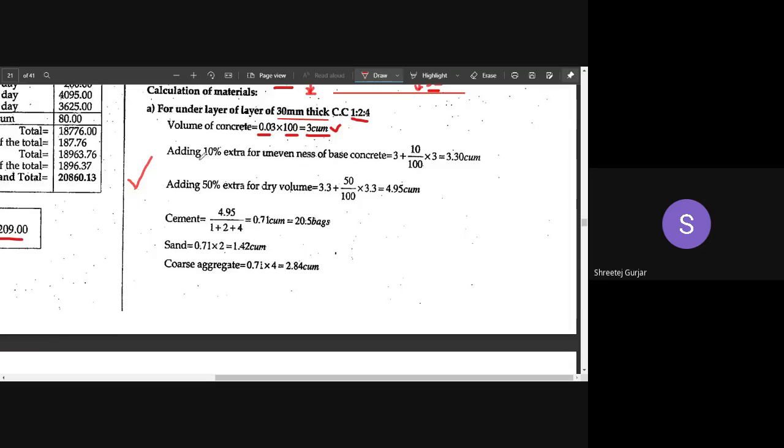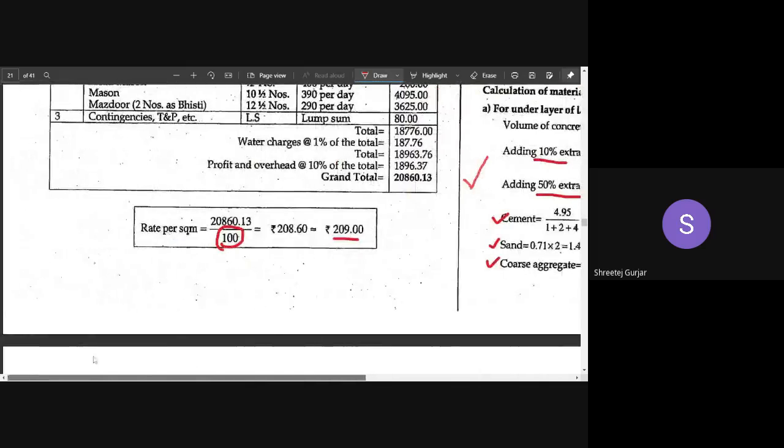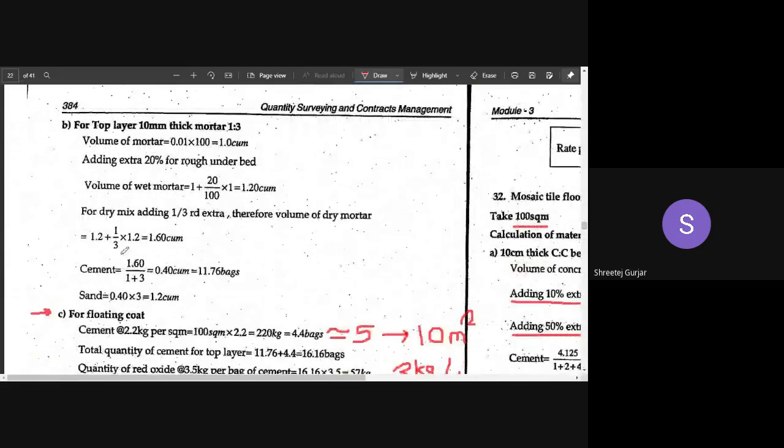Next, add 10% extra for unevenness, take 50% extra for dry volume. You can calculate the cement, sand, and coarse aggregate quantities depending upon the proportion. So this is for the under layer. Now for the top layer, we are considering 10 mm thick cement mortar 1:3. For the calculation of mortar, the thickness multiplied by the area gives you the volume, that is 1 cubic meter.